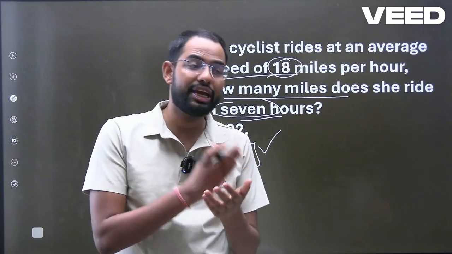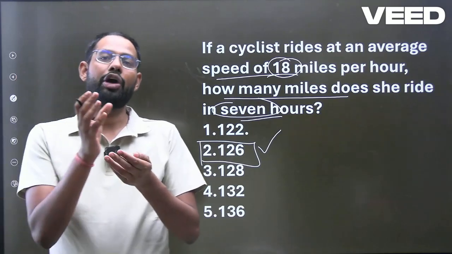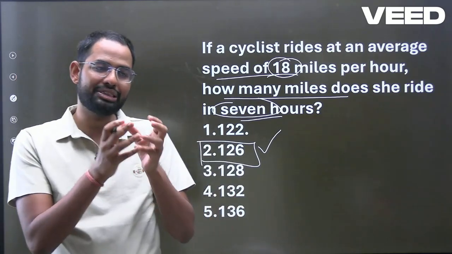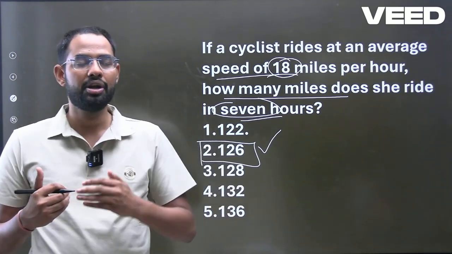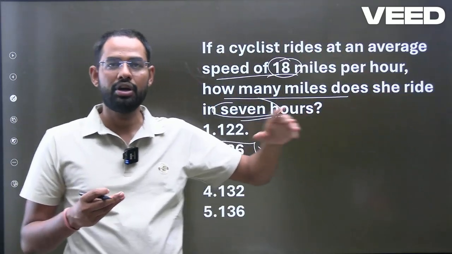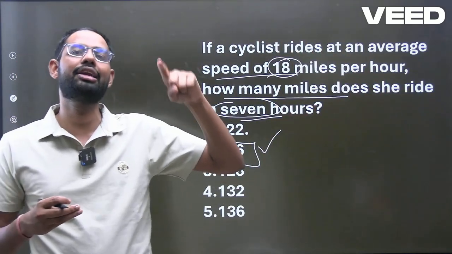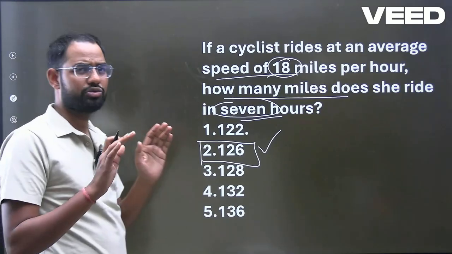You have to save time on the questions that are really very short, that can be done in a very short span, to save that time for the questions that really need time. I will also show you which questions really need your time. So simply 18 into 7 is 126, that is the correct answer.